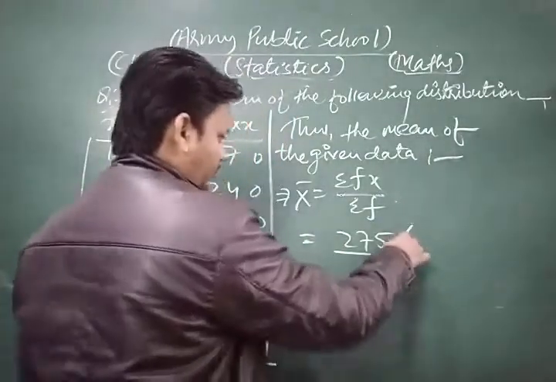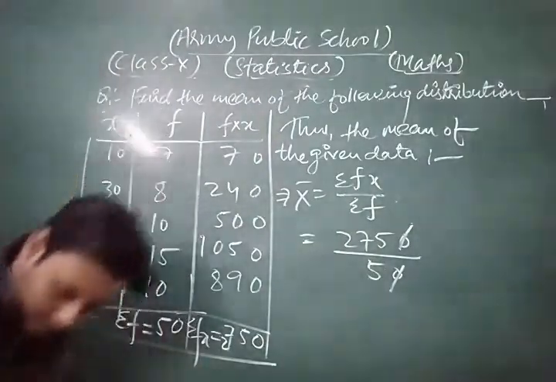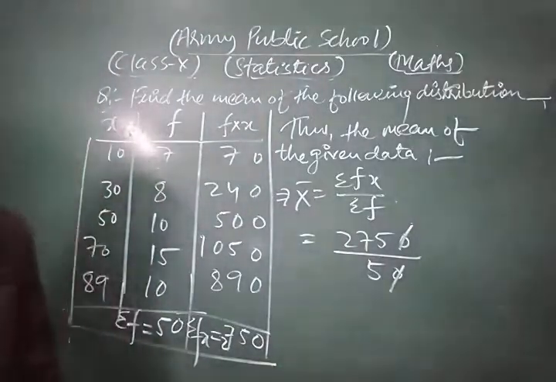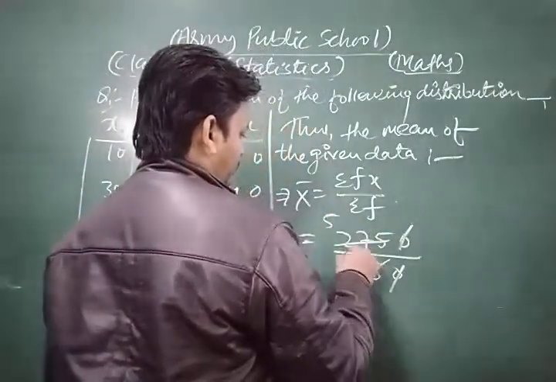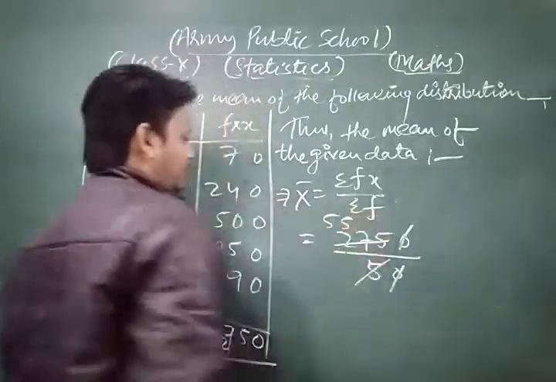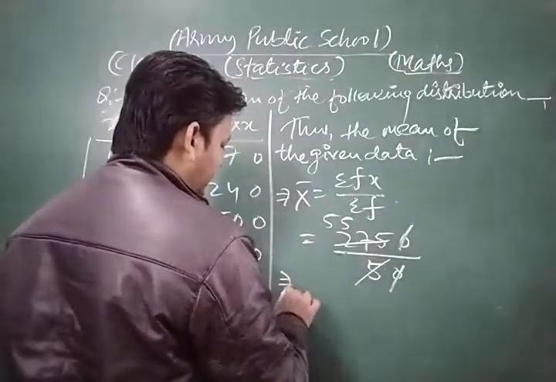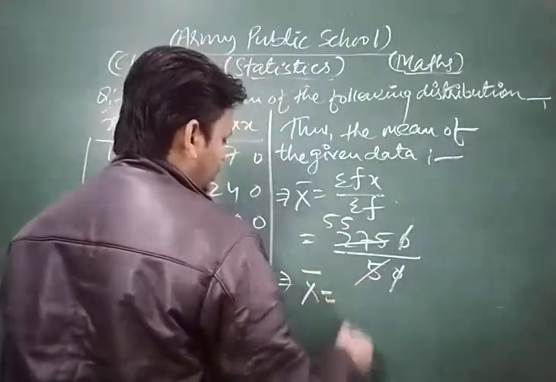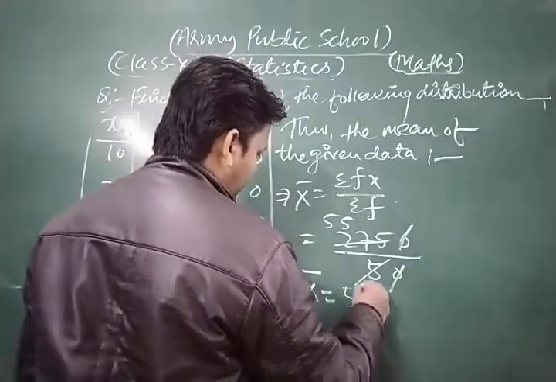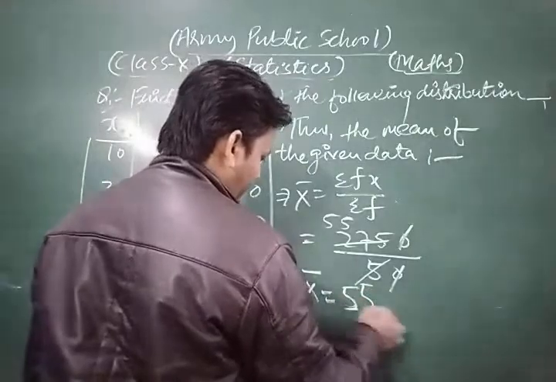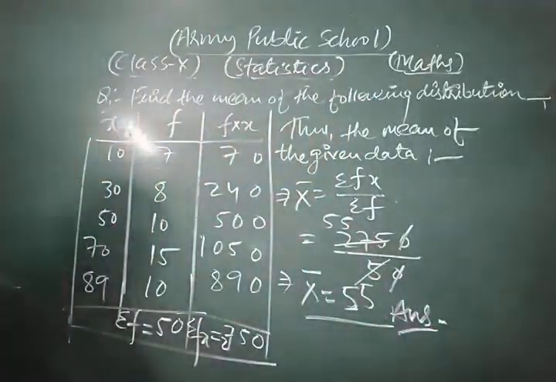Now 0, 0 cancel each other. Now look, 55. Thus, dear friends, the mean of the given distribution is 55. This is the required solution of the given question.